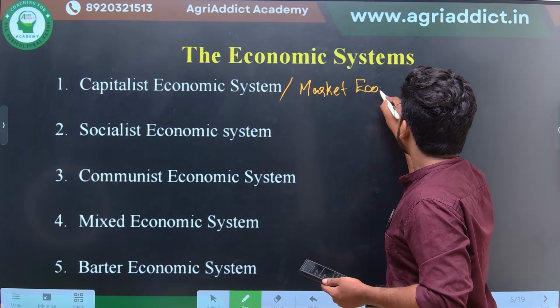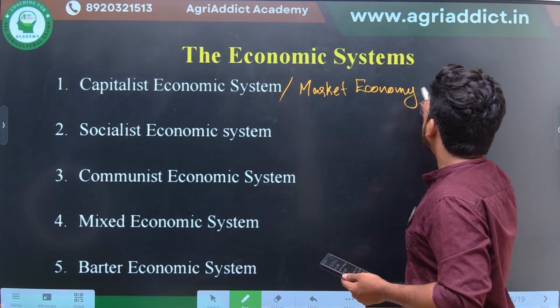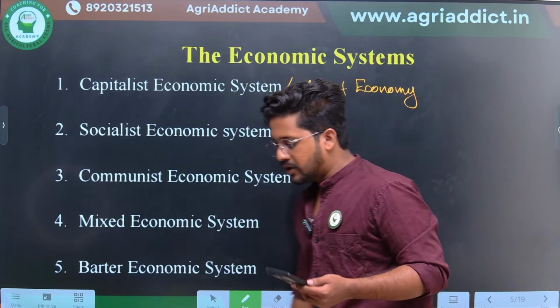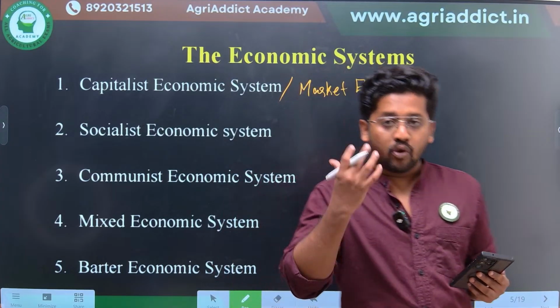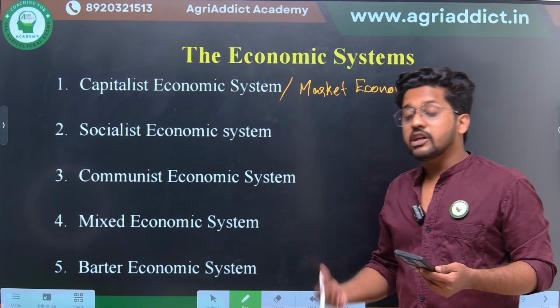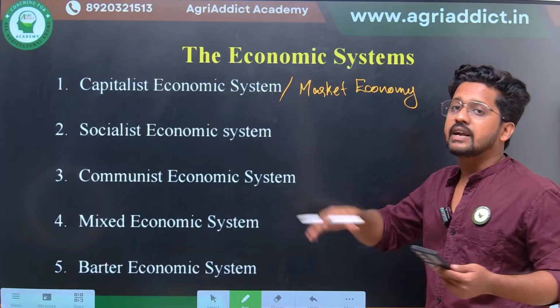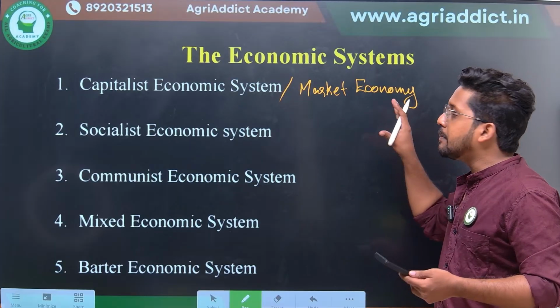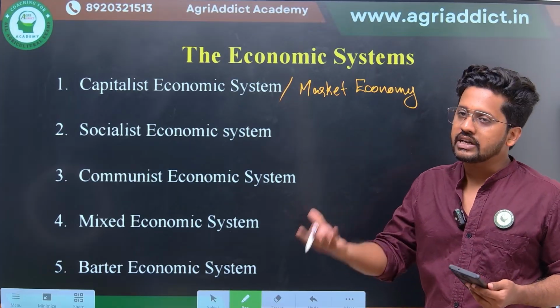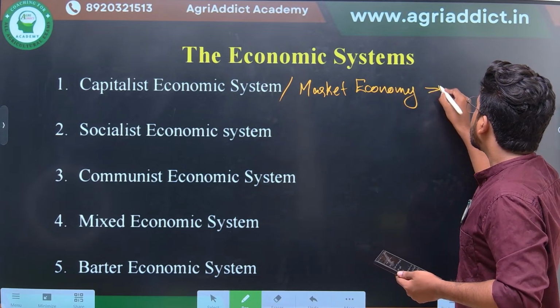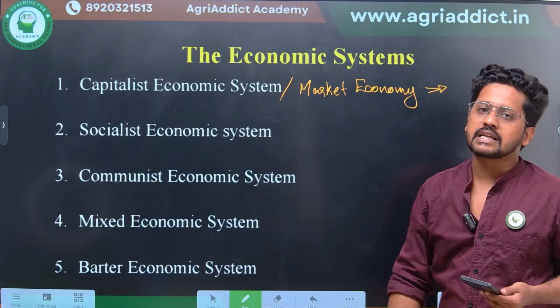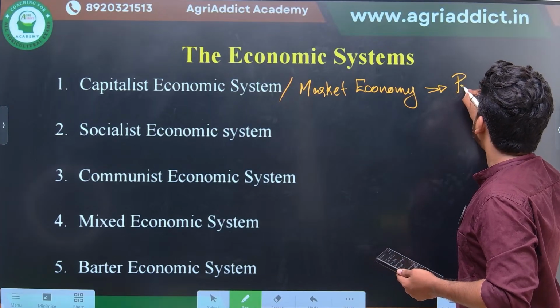Market economy. Why is it called a market economy? Because the factors of production are owned by private agencies. Therefore, demand as well as supply plays a major role in the exchange of commodities in the case of the capitalist economic system. And here, what is the major intention of the capitalist economic system? It is nothing but profit generation.